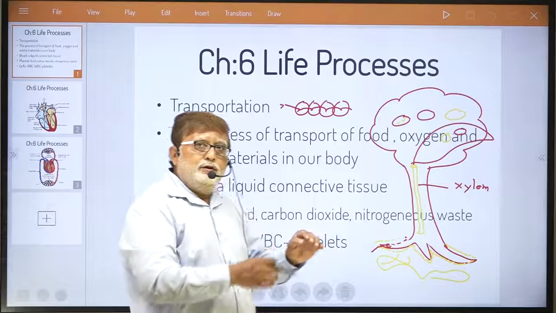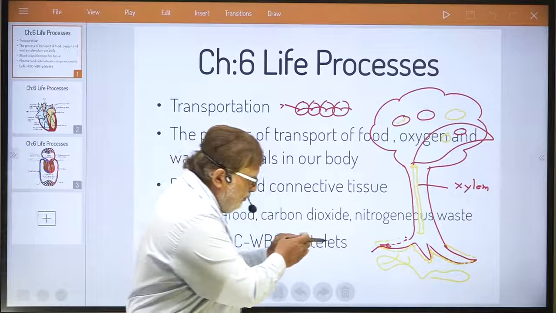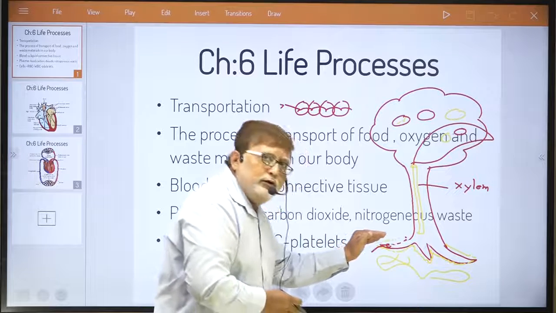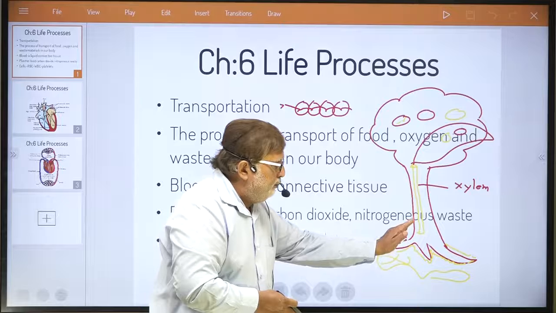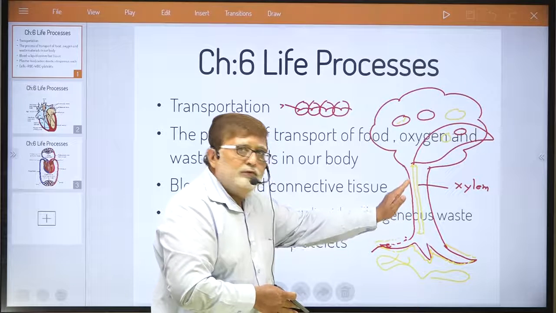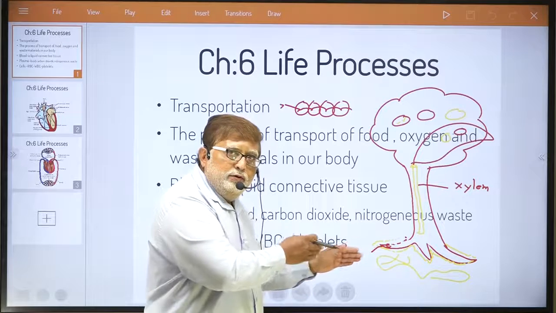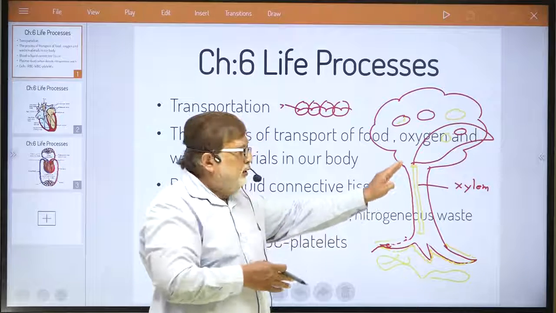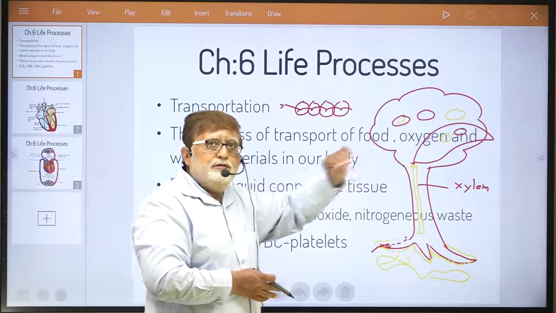Now, dear student, one force is clear in your mind, that this is the root pressure which is pushing water upward. This water travels in this tubular structure called xylem. So root pressure is trying to carry the water up to the stem, via xylem, to this height.